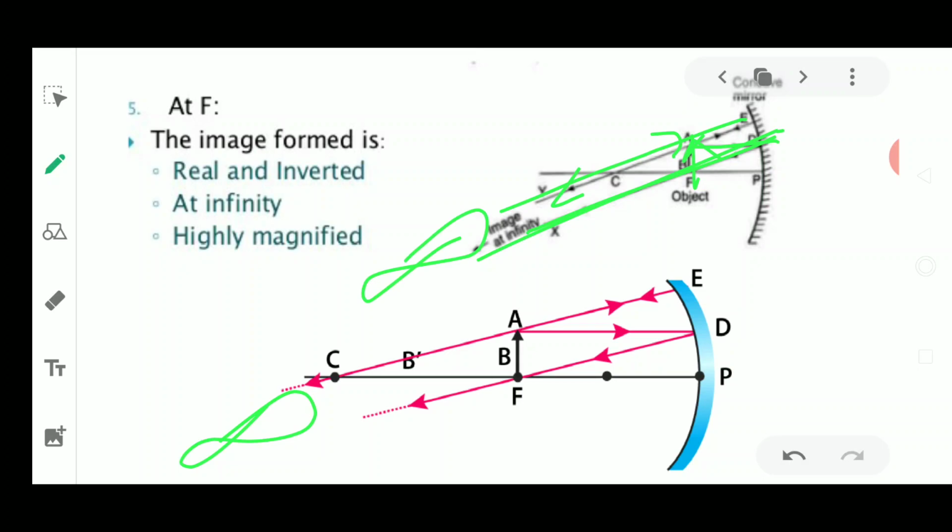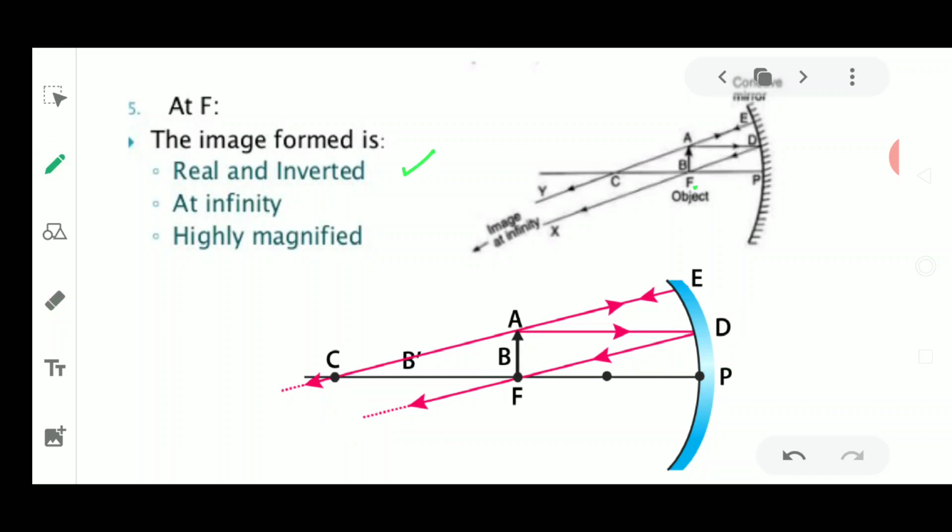Somewhere it is going to meet at infinity, where it is very far away. So the object which we took at focus, the image will be formed at infinity, and that will be a real, inverted image, because it is going just below the axis. Somewhere it is going to meet below, or in a very far place. So it is always formed at infinity, it is always an inverted image, and it is a real image. Why real image?